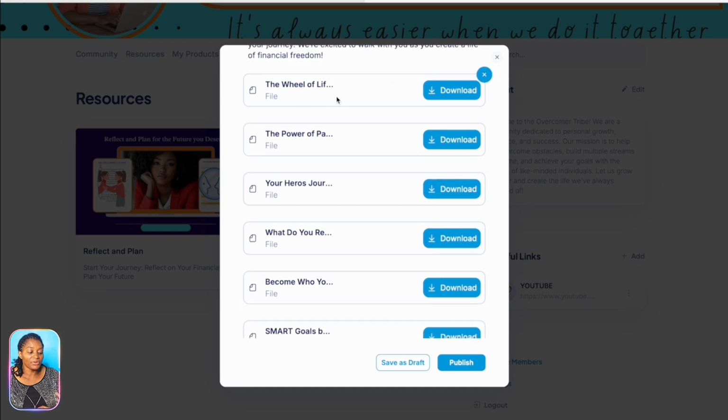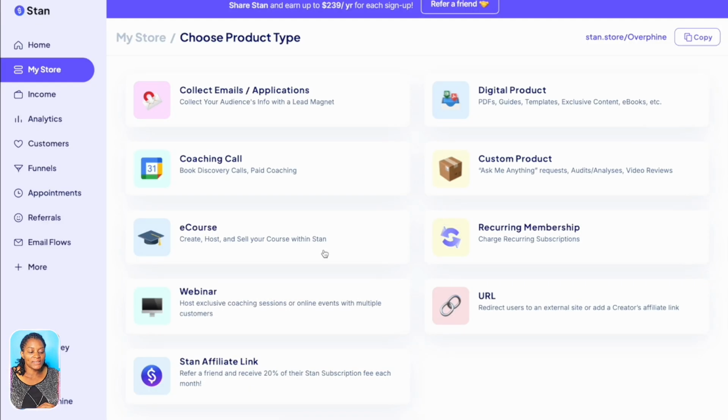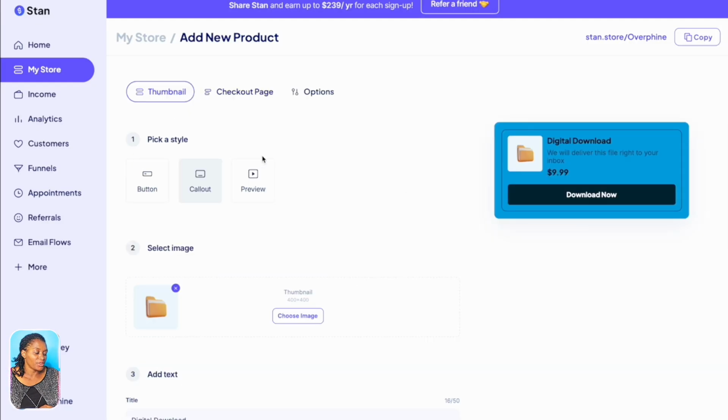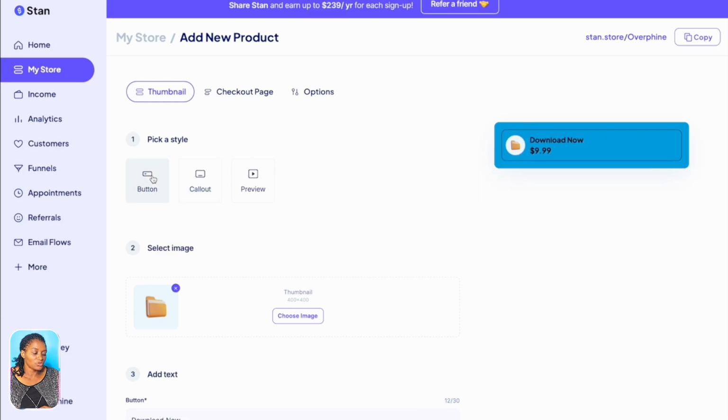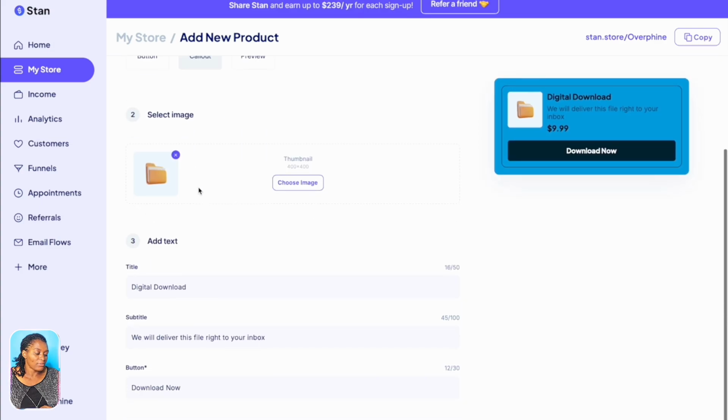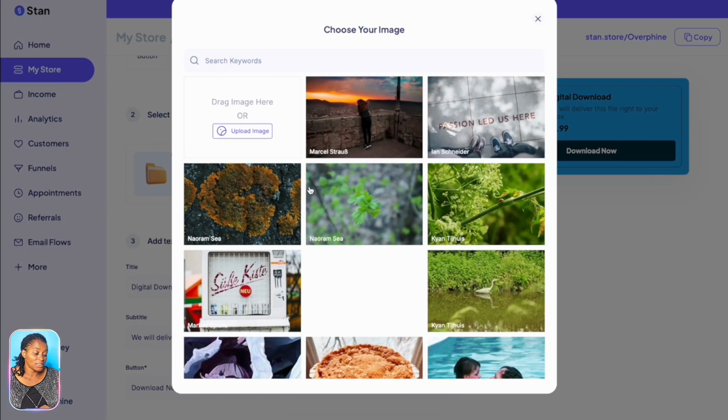These are different resources that, when you sign up, you'll immediately have access to. Since it's an ebook, we are going to come here to digital product, and it's going to bring you here. So you just upload a thumbnail. If you use this, it's going to just be a button. I like to use this one. And now I'm going to come here and upload a thumbnail. I already did a thumbnail.